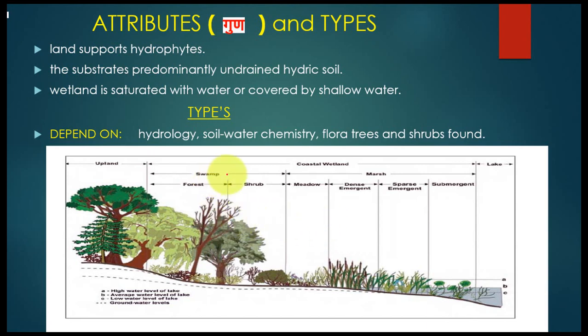This is all about wetlands, how wetlands formed, and which type of wetland is categorically defined here. Wetlands and their types depend on hydrology, the combination of water and soil chemistry, the soil water chemistry, flora, trees, and shrubs found. So which type of shrubs or trees were found indicates which type of wetland it is. In this picture, I try to define it well. I hope you all will understand properly.